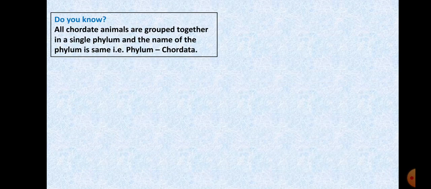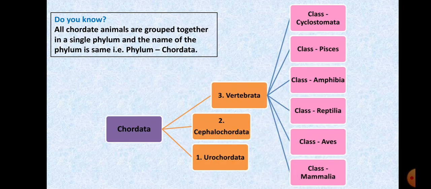Next we have Chordata. Now all the chordate animals are grouped together in a single phylum. In non-chordates you have 10 different phyla. Here you just have one single phylum, that is Chordata. Now this phylum is further divided into 3 subphyla: Urochordata, Cephalochordata and Vertebrata. Subphylum Vertebrata is further divided into 6 classes. Class 1 Cyclostomata, Class 2 Pisces, Class 3 Amphibia, Class 4 Reptilia, Class 5 Aves and Class 6 Mammalia.